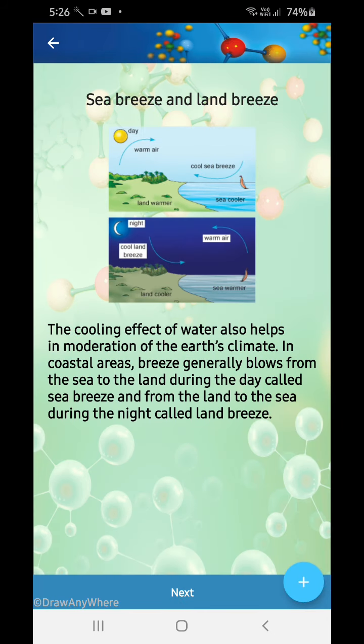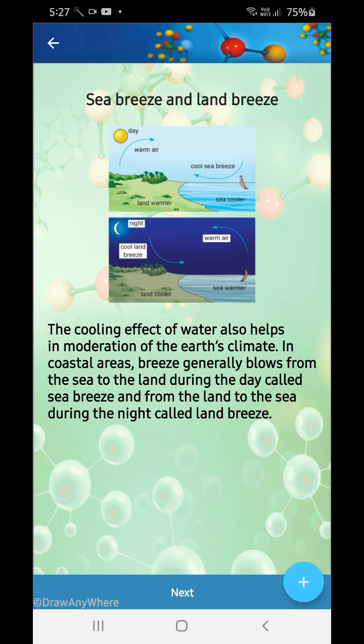Now what is sea breeze and land breeze? I always used to teach this to class 5s. I will teach you now also. Warm air rises up, cool air comes down. You all know that? So during the daytime, the land gets warmer fast, but the sea gets warmer slowly. That's why warm air rises up and a space is created, and nothing can be empty in this whole world. That's why the sea breeze comes and takes its place.